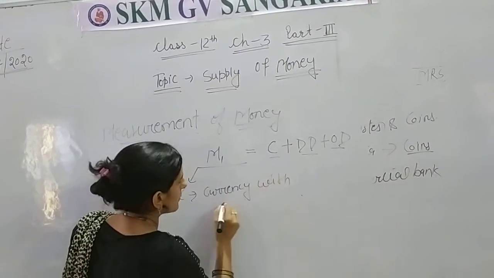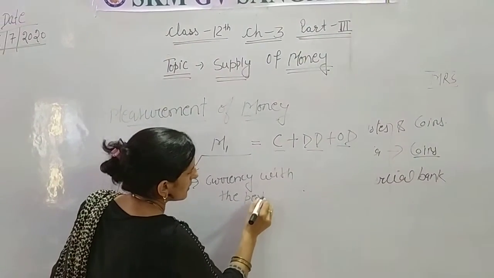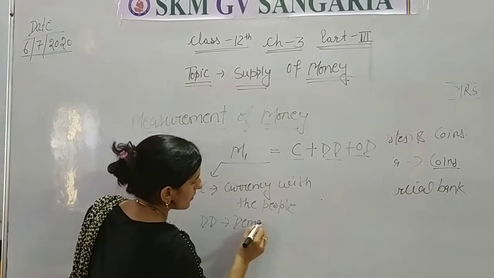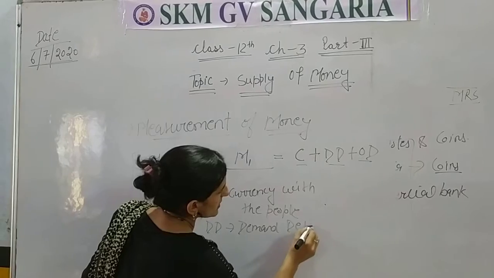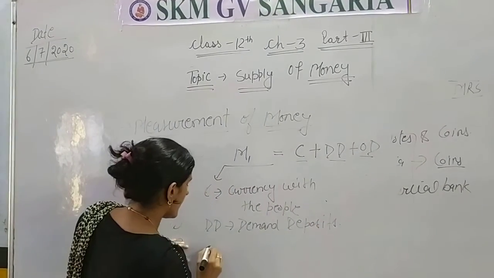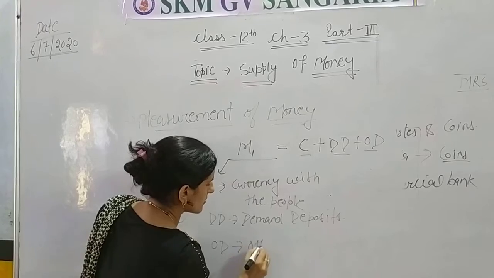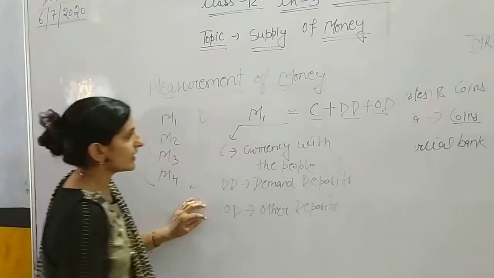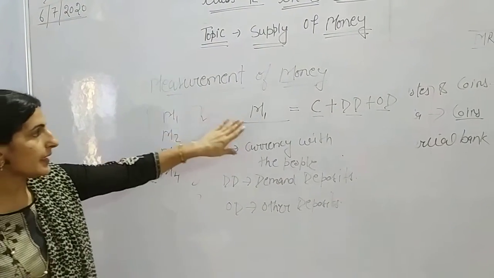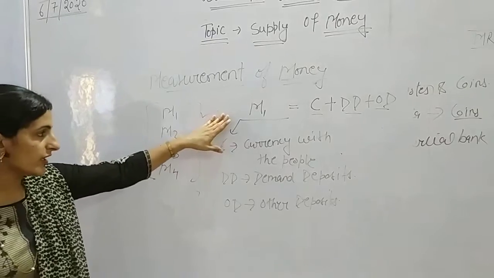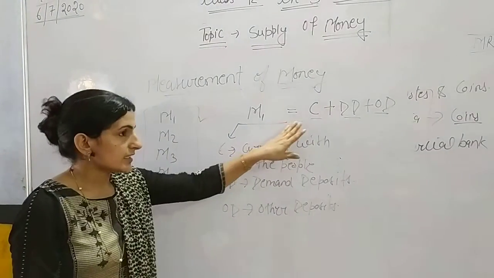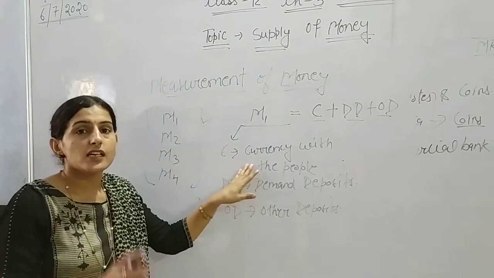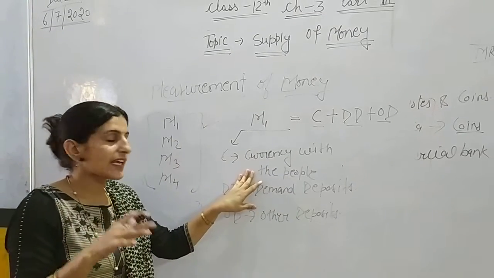and DD means demand deposit. Okay, demand deposit, and OD means other deposits. Okay, measurement of money M1, M2, M3, but we are studying only M1 according to the syllabus. M1 is equal to C plus DD plus OD. C is equal to currency with the people, means the currency that the people are holding in a country.